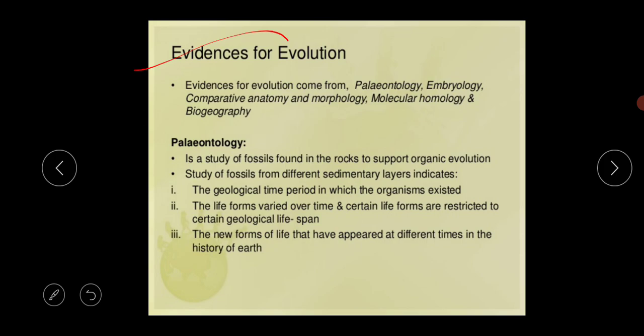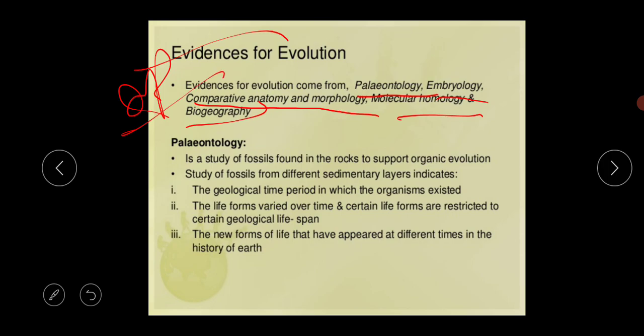Evidences of evolution. All those things are theory, so what is the actual evidence by which we can prove them? Evidences of evolution come from certain fields: paleontology, embryology, comparative anatomy and morphology, molecular homology and biogeography.